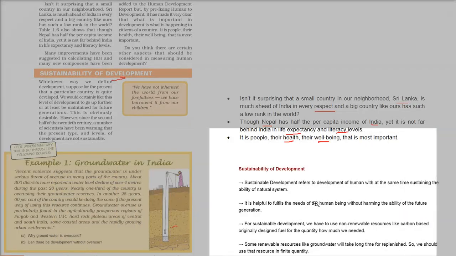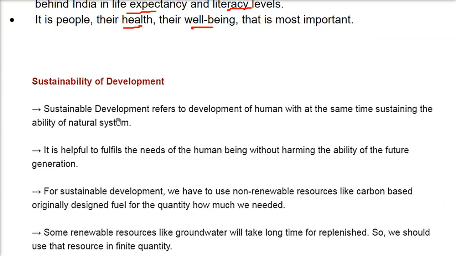Coming to sustainable development, it refers to the development of humans while at the same time sustaining the ability of natural systems. We want to develop, we should develop, but in a way that the natural resources we have are sustained for the coming generation, because it helps fulfill the needs of human beings without harming the ability of future generations.